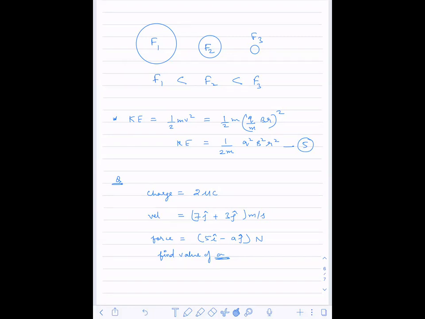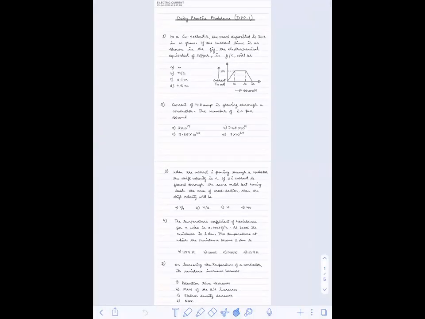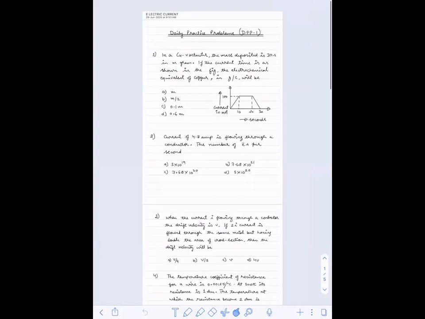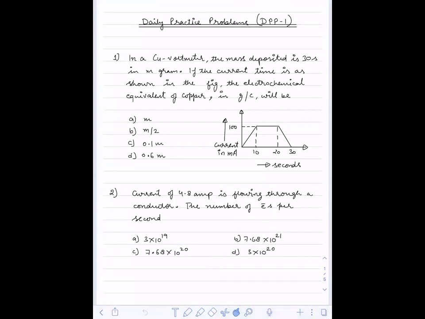Just note down these questions as homework.